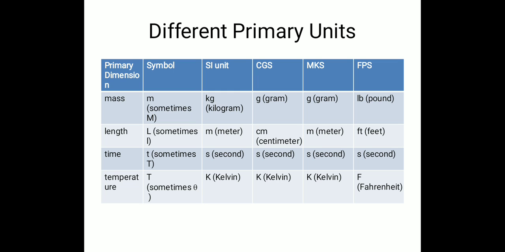Then SI, CGS, MKS and FPS units for these primary dimensions are given. Let me tell you only the SI units. Mass is measured in kilogram, length is measured in meter, time is measured in second, and temperature is measured in Kelvin.